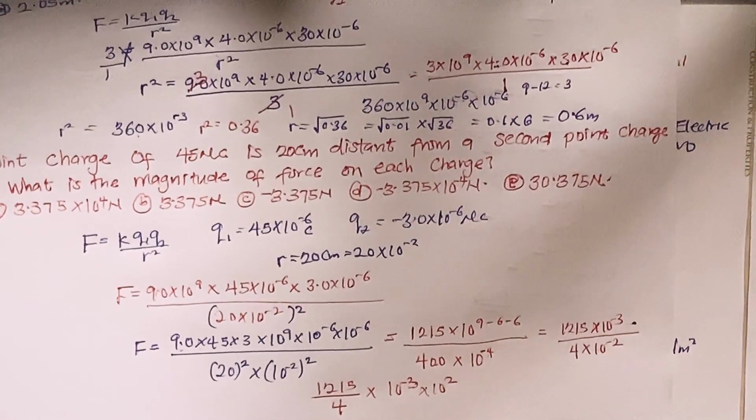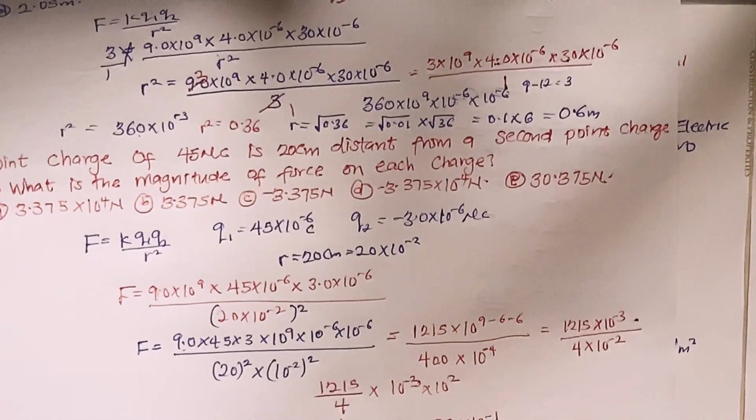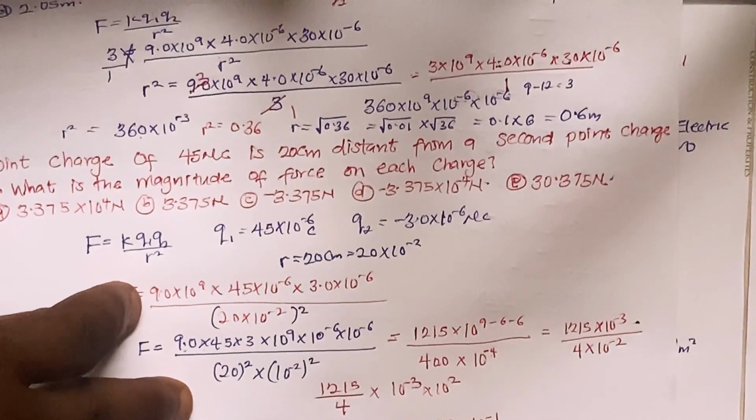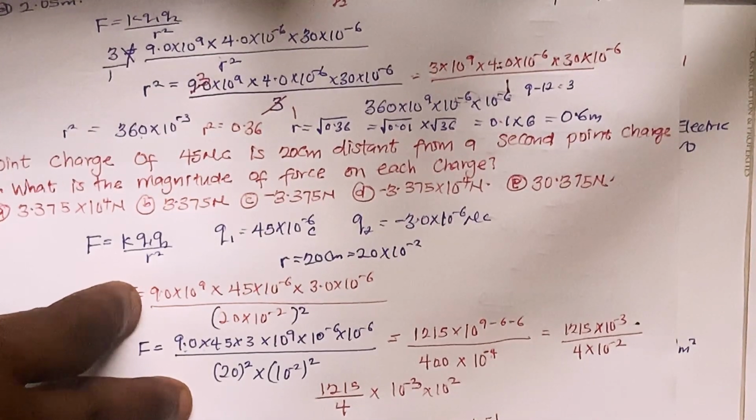303.75, then multiply by what? 10 raised to the power minus 1. So in this case, this is actually minus 1. Then I can shift my decimal point to the side. I'm going to have 30.375, which is the answer.